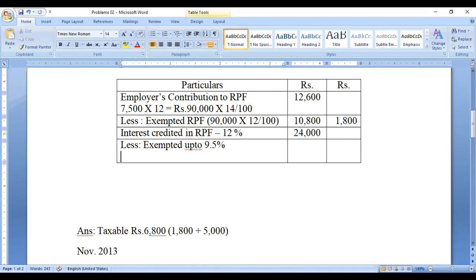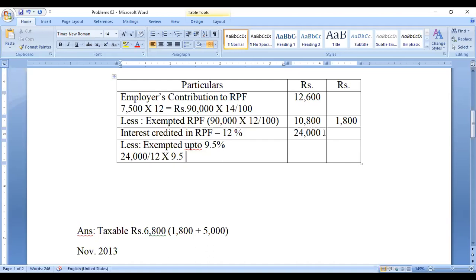What is the amount? If 24,000 is considered as 12 percent, what will be the amount at 9.5 percent? You divide by 12 and multiply by 9.5, and you get the answer for 9.5 percent.